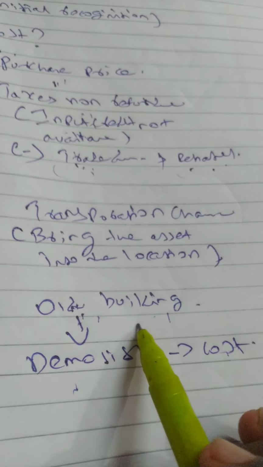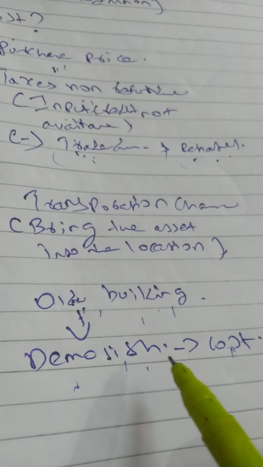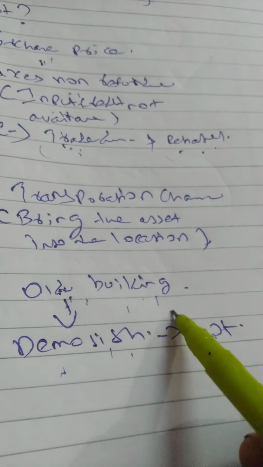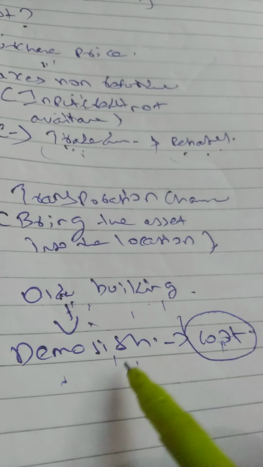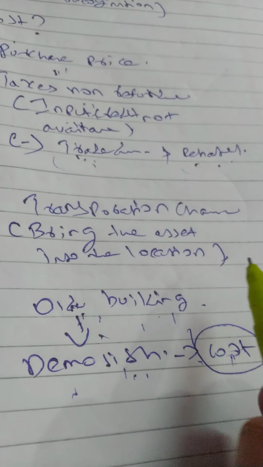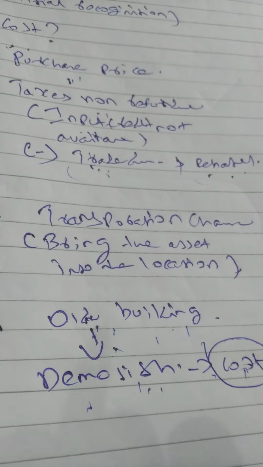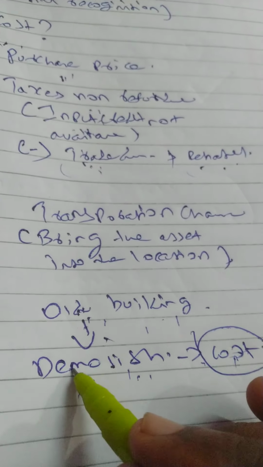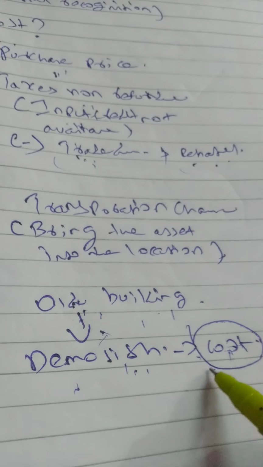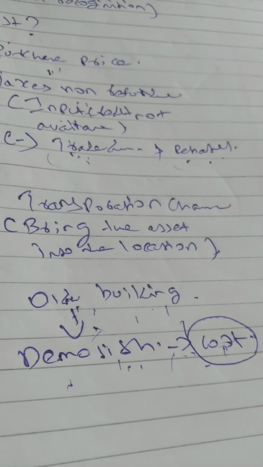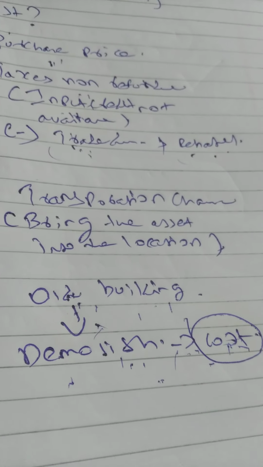So as per AS, what they said is, if you are incurring any cost for demolishing or removing existing things, that cost is also included in the new asset's cost. This old building demolition cost is included in the new building cost also. Got it, what I am saying? Because without demolishing the old building, I cannot build the new building. So indirectly this cost is incurred for the purpose of bringing the new asset. So this old building demolition cost is also included in the new asset.